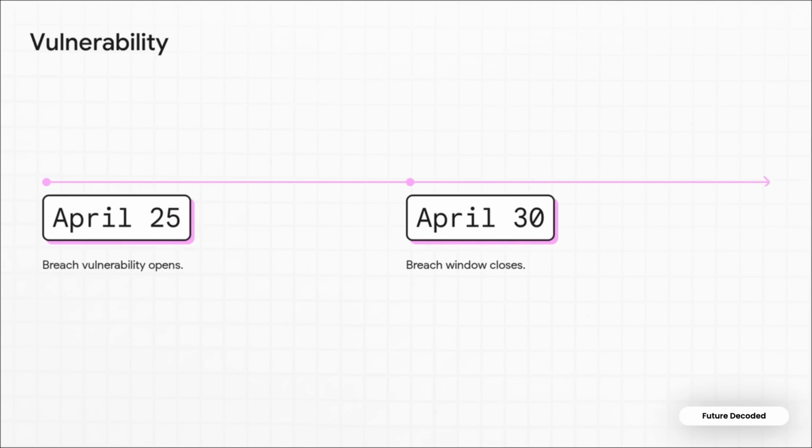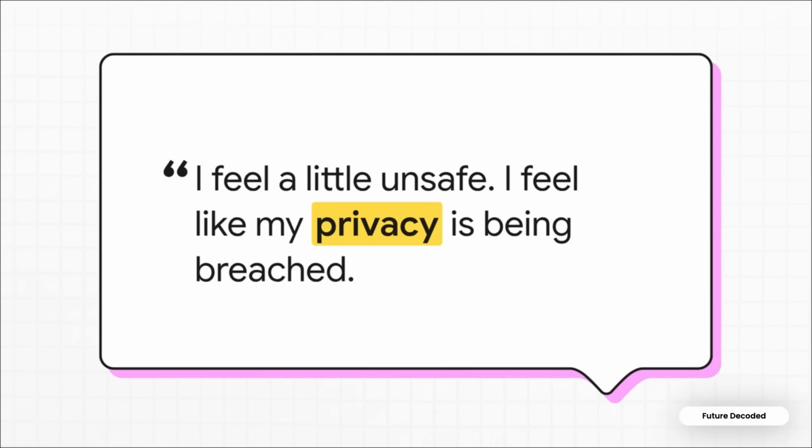Now, according to its parent company, Instructure, the system was vulnerable during a very specific 5-day window. As you can see, the breach opened on April 25th and then closed on April 30th. It was during those 5 days that an unauthorized party managed to infiltrate the system. And the human impact? It was immediate. One impacted student actually summed it up perfectly, saying, "I feel a little unsafe. I feel like my privacy is being breached for no reason." That quote just totally encapsulates the anxiety and the feeling of violation a community goes through when their digital safe space is suddenly broken into.